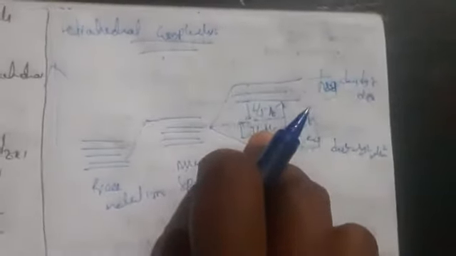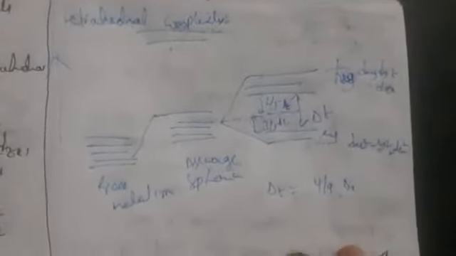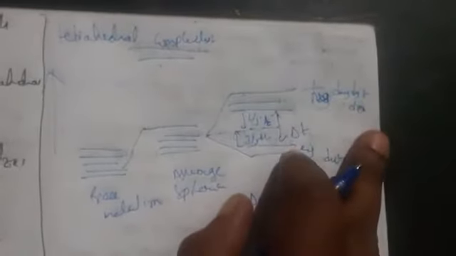So whenever there is an energy difference between two states of d orbitals, we call it the crystal field splitting. Here, delta t is generally 4/9 of delta naught. Why? Because here the splitting energies are not sufficiently large. Here it has lower energy, and here it has higher energy.